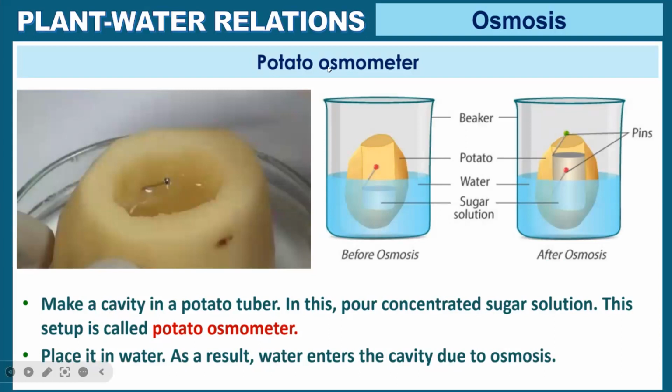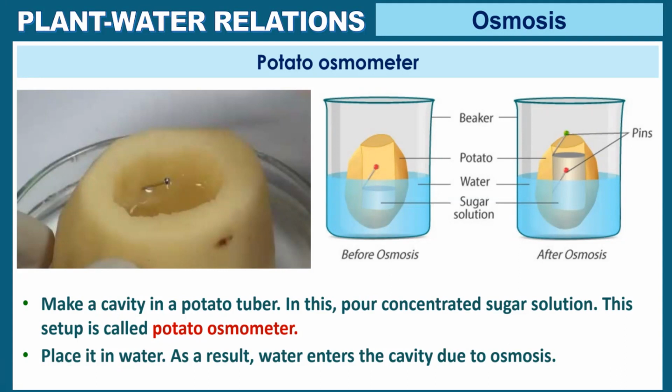Then the potato osmometer. This we had done; you will remember this. We make a cup in the potato, a cavity in a potato tuber. In this tuber, put concentrated sugar solution. This setup is called a potato osmometer. Now, if I put sugar solution, or just sugar, and then place it here, what will happen to the water from the beaker?